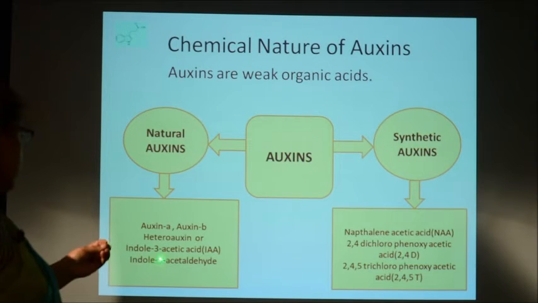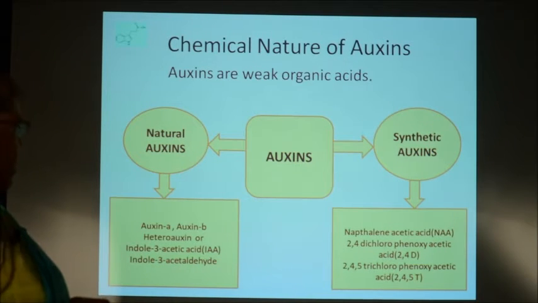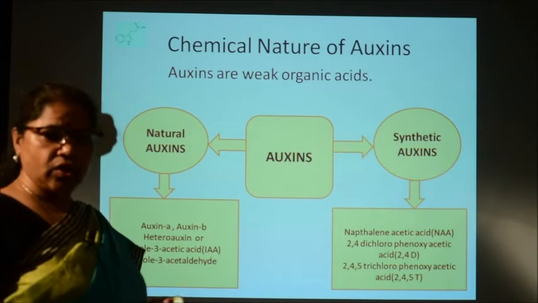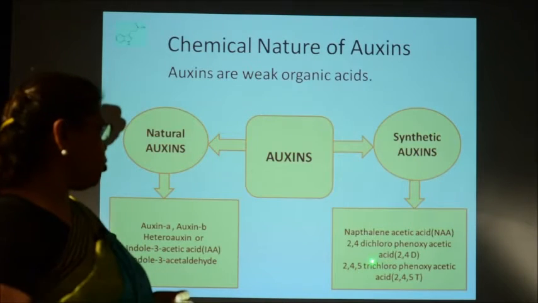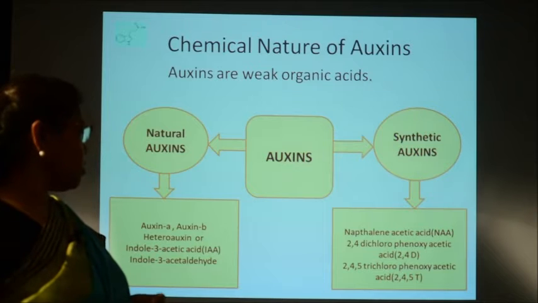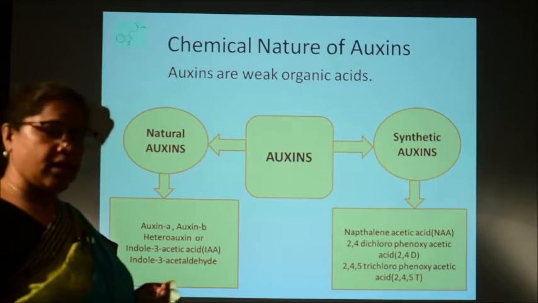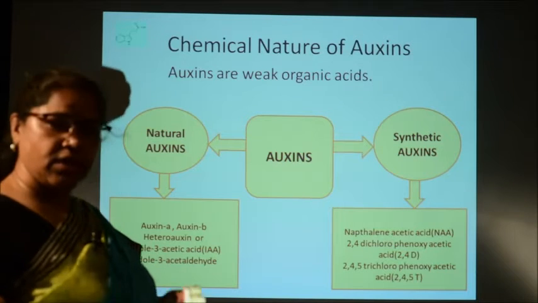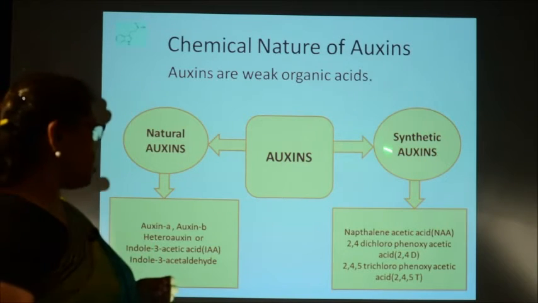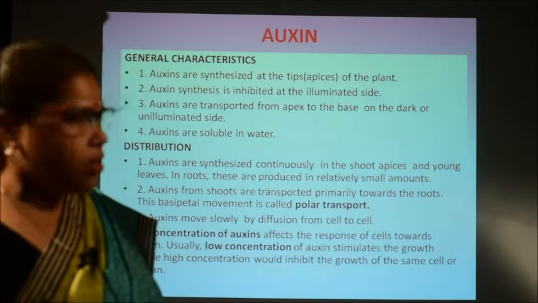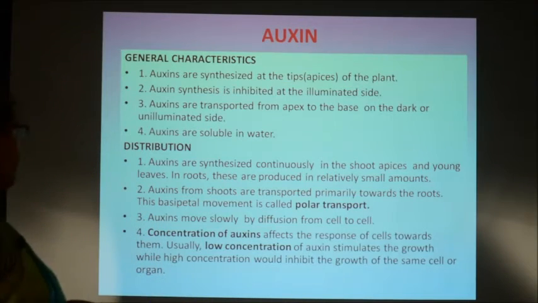Similarly, there is indole 3-acetaldehyde. The examples of synthetic auxins are naphthalene acetic acid, NAA, and 2,4-D, which is 2,4-dichlorophenoxyacetic acid, and also 2,4,5-T, that is 2,4,5-trichlorophenoxyacetic acid. So, all these are synthetic auxins. So, altogether there are two types of auxins, natural and synthetic.